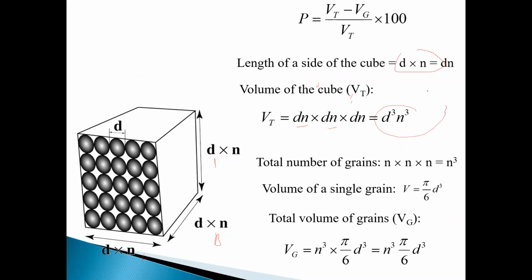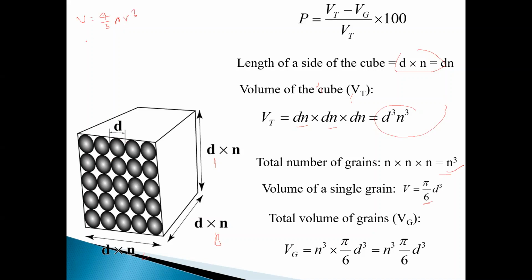Now come to the volume of the grain. This is the diameter of the grain, and the total number of grains is n cube. What is the volume of a single grain? Pi by 6 d cube. This is a spherical grain, and the volume of a sphere is 4 by 3 pi r cube.